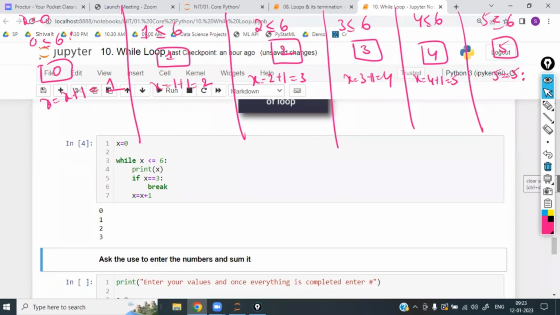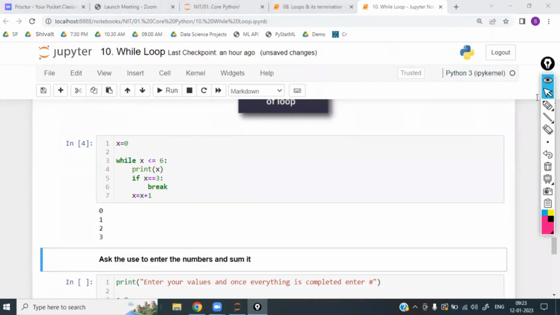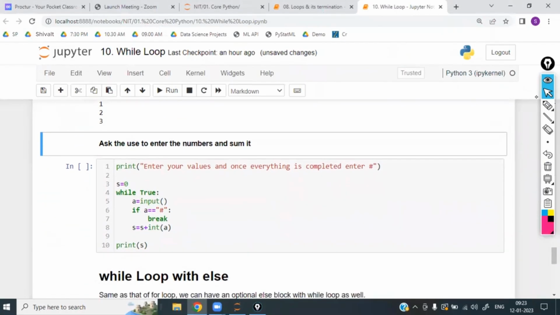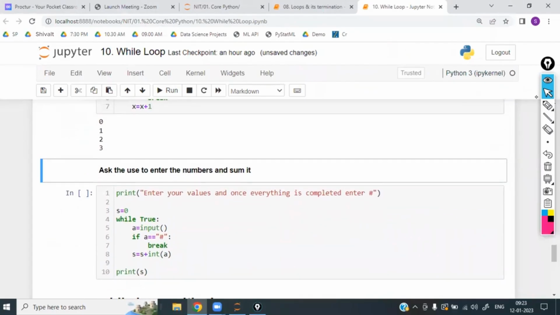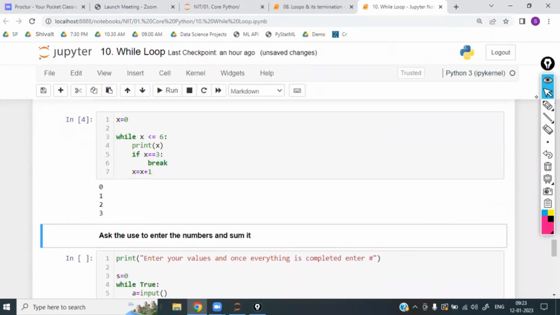Now, next, where are we going to use break in real life? For example, ask the user to enter numbers and submit. Ask the user to enter the numbers one after another. This is the program. Whatever numbers the user enters, first, sir, how many numbers do you want to enter? You can't even ask that. I may enter 2 numbers, I may enter 10 numbers. But whatever numbers I enter, you have to do the sum. This is the program.